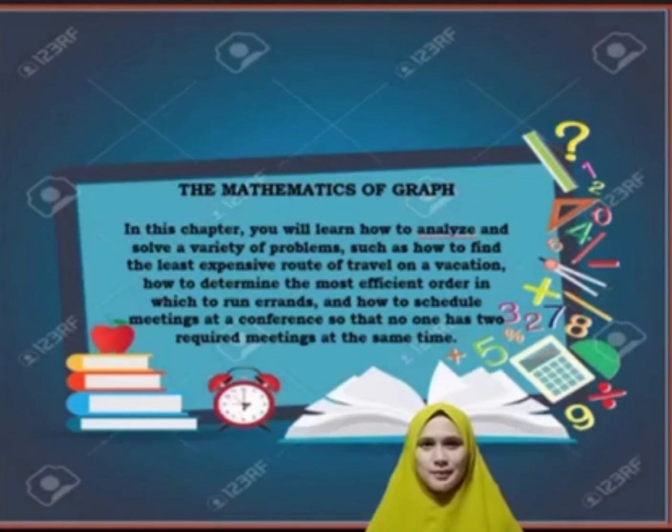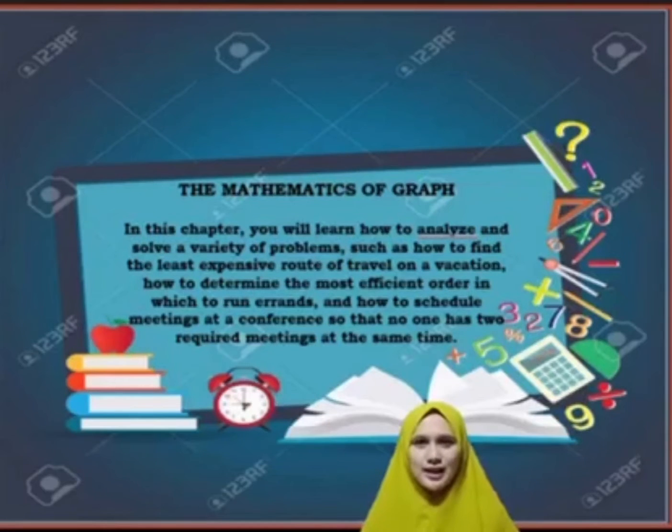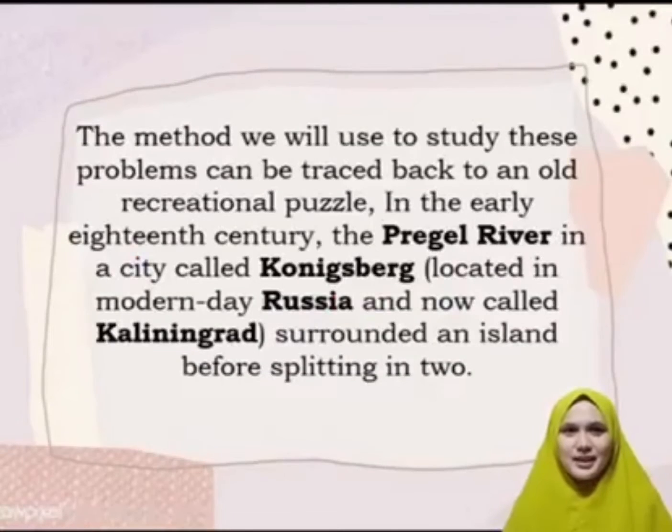So in this chapter, you will learn how to analyze and solve a variety of problems, such as how to find the least expensive route of travel on a vacation, how to determine the most efficient order in which to run errands, and how to schedule meetings at a conference so that no one has two required meetings at the same time. The methods we will use to study these problems can be traced back to an old recreational puzzle.